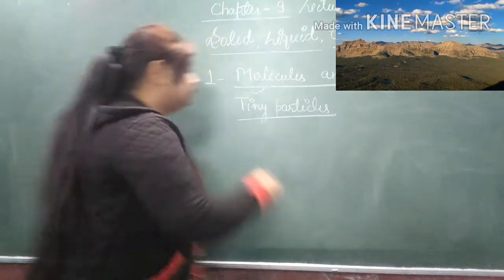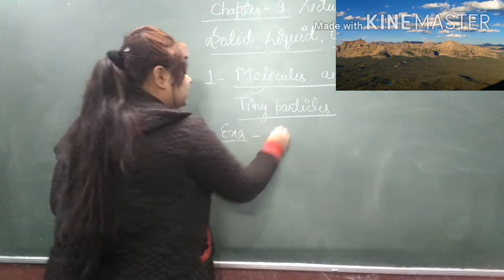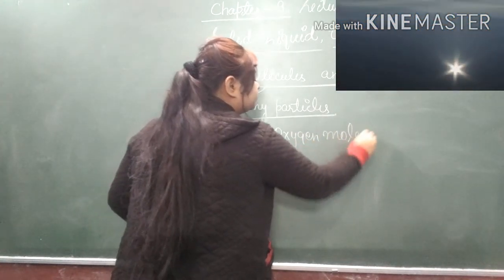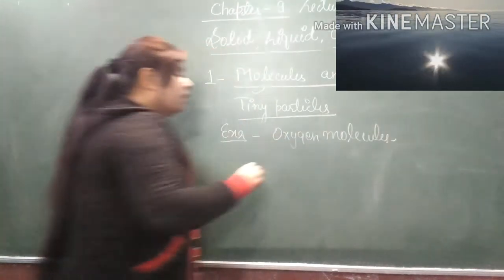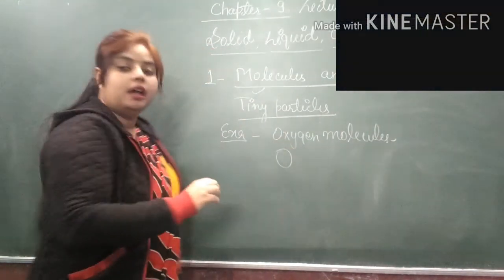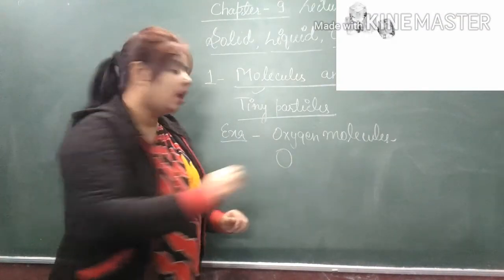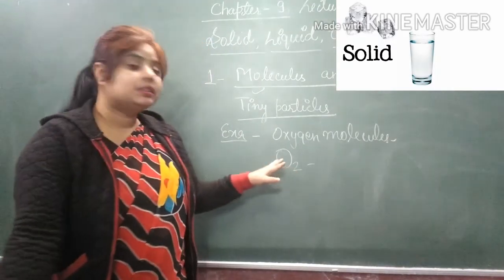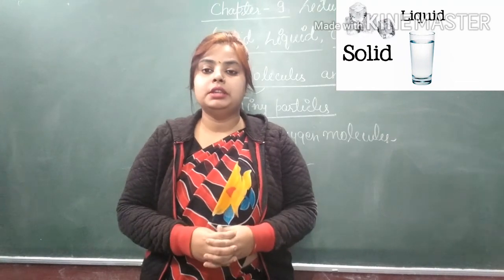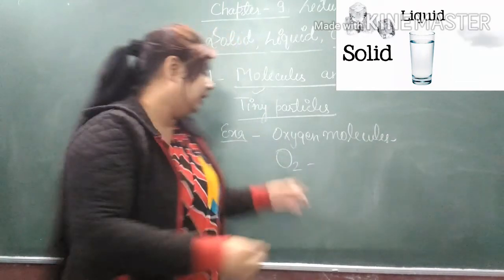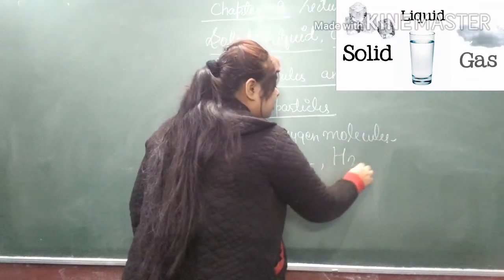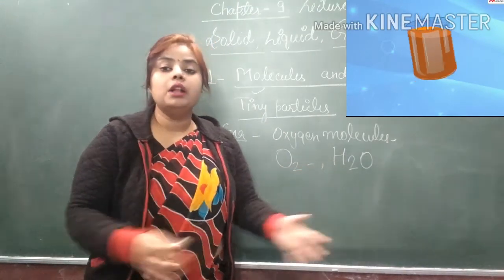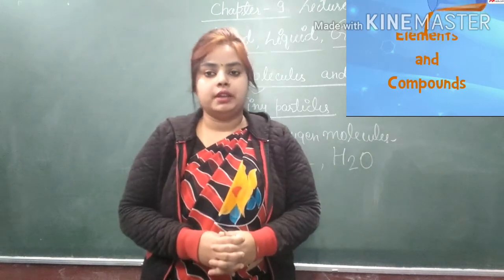For example, oxygen molecules. We denote oxygen with the symbol O, and the formula of oxygen is O2. So it has all the properties of oxygen gas. Like this, water: the formula of water is H2O, and it has all the properties of water.